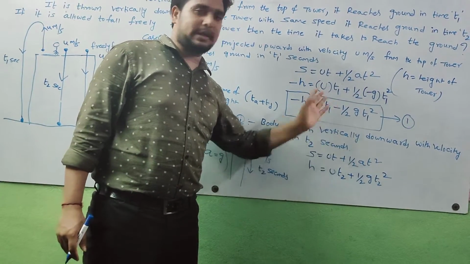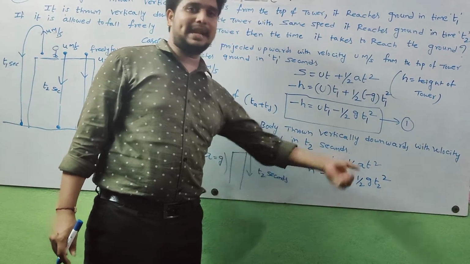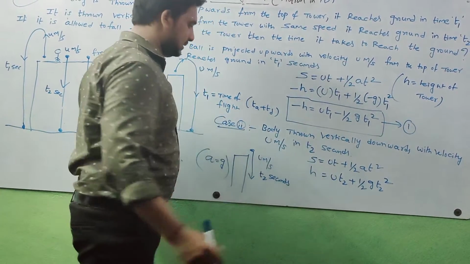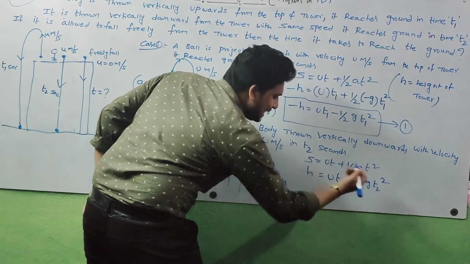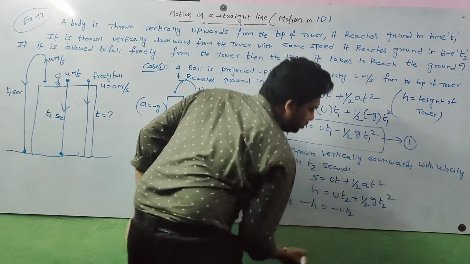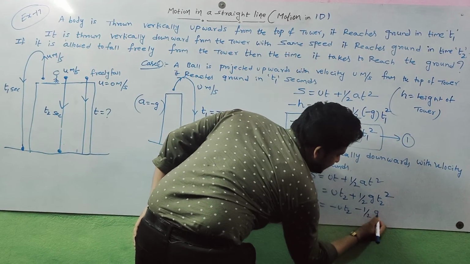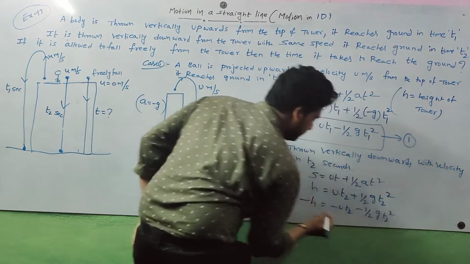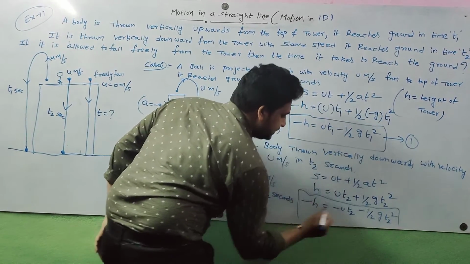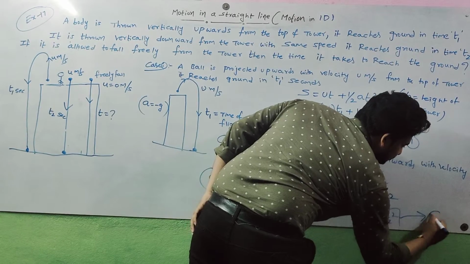For equating purpose, I will multiply both sides with minus. I multiply this equation both sides with minus. Minus h is equal to minus ut2 minus half g t2 square. This is equation 2.